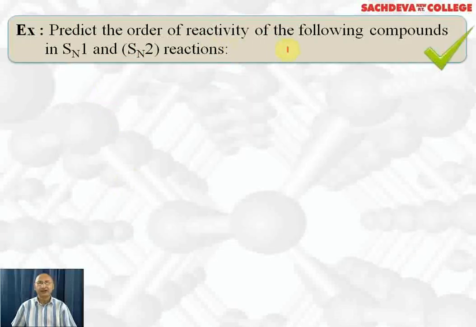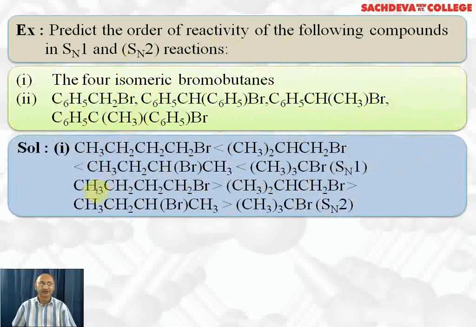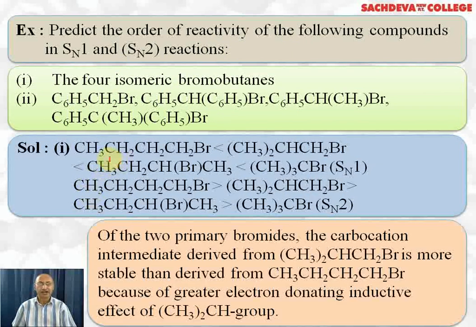Next, predict the order of reactivity of the following compounds in SN1 and SN2 reactions. First, we have 4 isomeric bromobutanes, and second, these compounds are given. Let's take our first one. Most reactive towards SN1 will be tertiary butyl bromide. Least reactive will be 1-bromobutane. Second will be isobutyl bromide. Third will be 2-bromobutane. And most reactive will be tertiary butyl bromide.